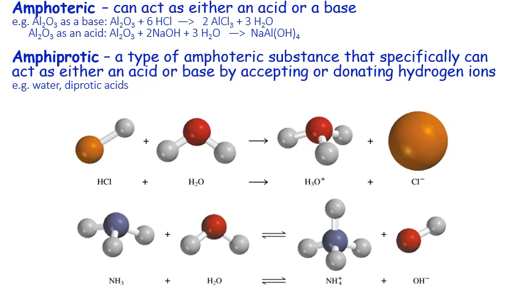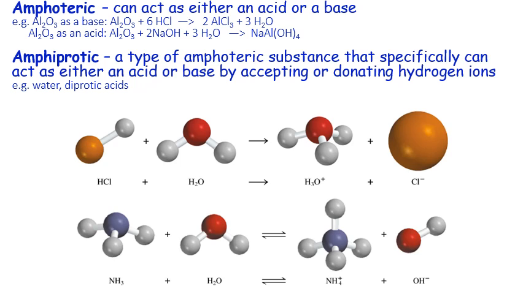So an important term which you have to be familiar with is amphoteric. An amphoteric species, usually a salt, can act either as an acid or a base. For example, aluminium oxide or alumina is a base because aluminium oxide reacts with acid to form aluminium chloride and water, but it can act as an acid because aluminium oxide reacts with a strong base like sodium hydroxide, a strong alkali, to form sodium aluminium tetrahydroxide.